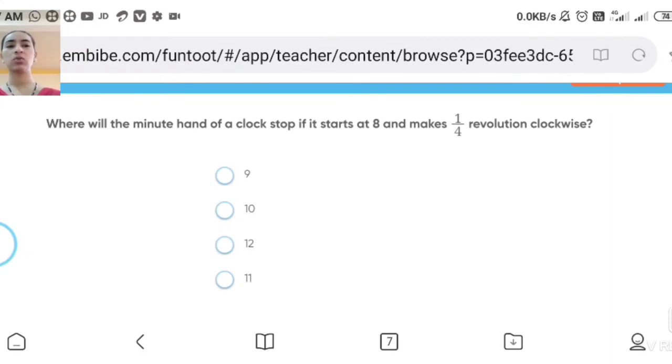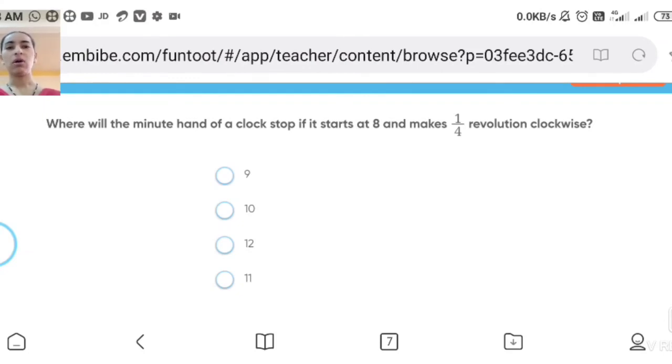What is the answer? 9, 10, 12 or 11. Make a clock; first you have to start with 8 and then take a 1/4 revolution. Where it goes, you have to tell me the answer.